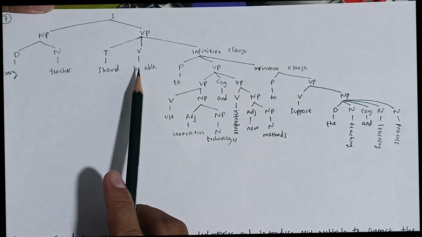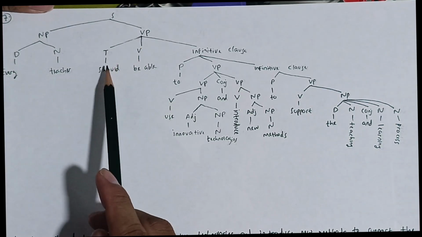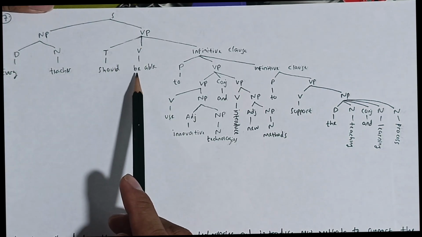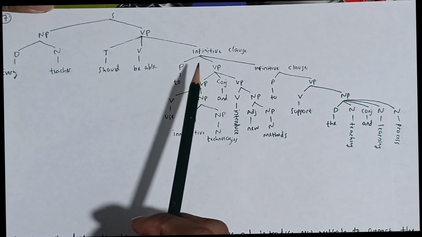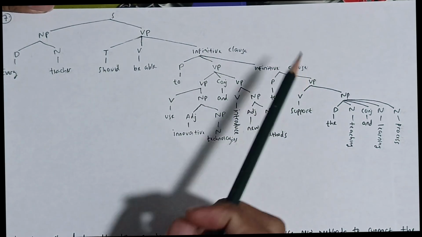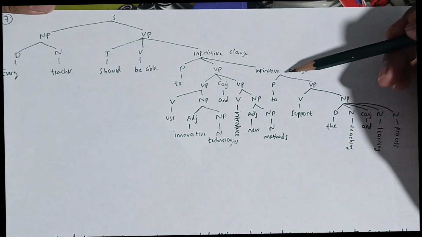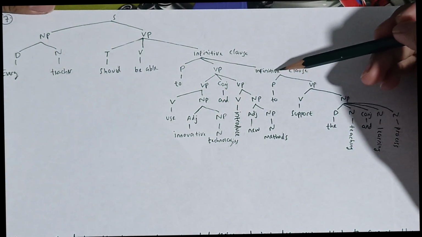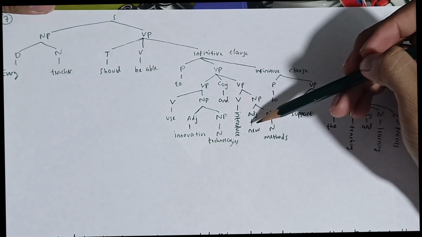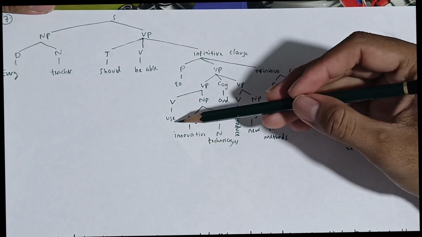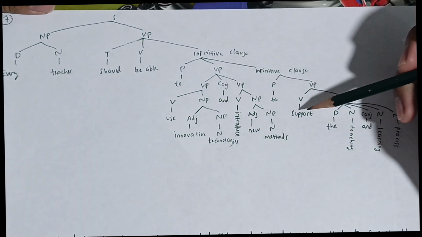So to make this sentence become a good sentence, it adds a preposition, which is to, to connect both verbs. So the tense is should, the verb is be able, and then the infinitive clause is formed by 2 verb phrases and infinitive clauses also. So there are 2 infinitive clauses in this sentence, but this infinitive clause is to connect between this verb and also support.